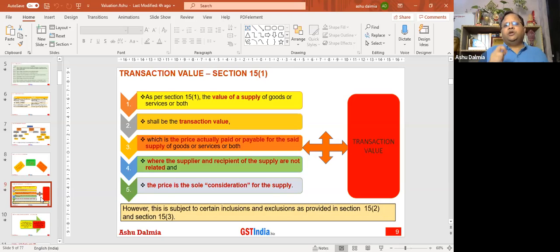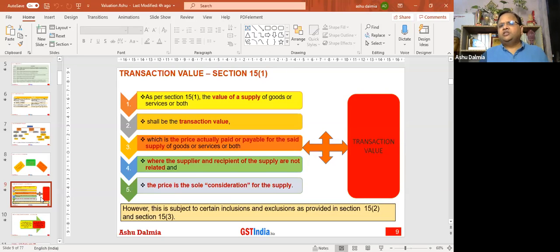The first principle: if I am doing any transaction, let's say with Shishir, I am doing certain supply of goods and services to Shishir. Whether the invoice value will be accepted as the taxable value or not, for that purpose, the first factor I have to see is whether Shishir and I are not related. What is related? The definition of related person is given in the act itself. If I am not related with Shishir as per the definition of the CGST Act, and the price is